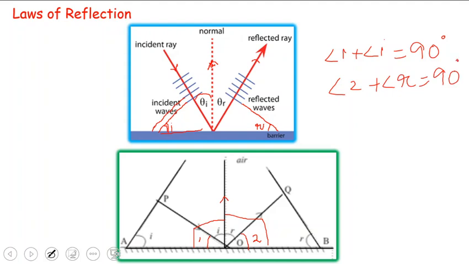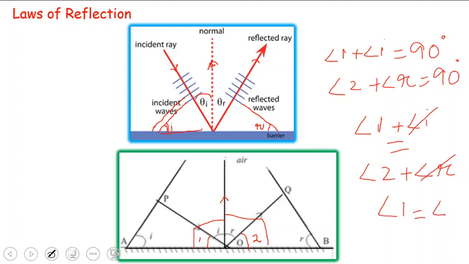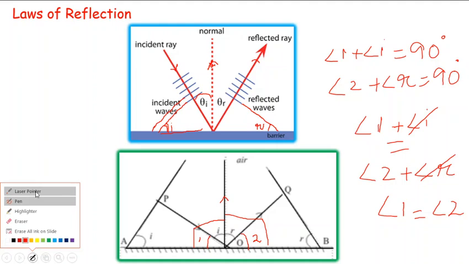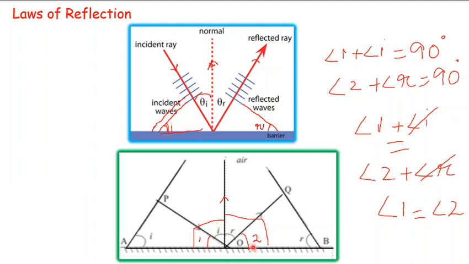From first and second, angle 1 plus angle I is equal to angle 2 plus angle R. But angle of incidence is equal to angle of reflection, so this and this go. What are we left with? We are left with angle 1 is equal to angle 2. Hope it's clear.